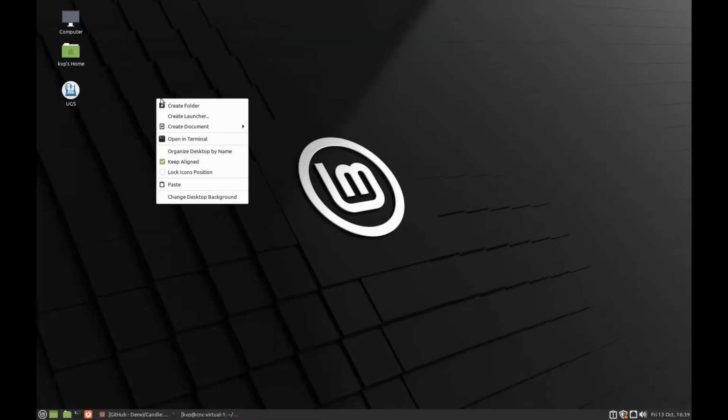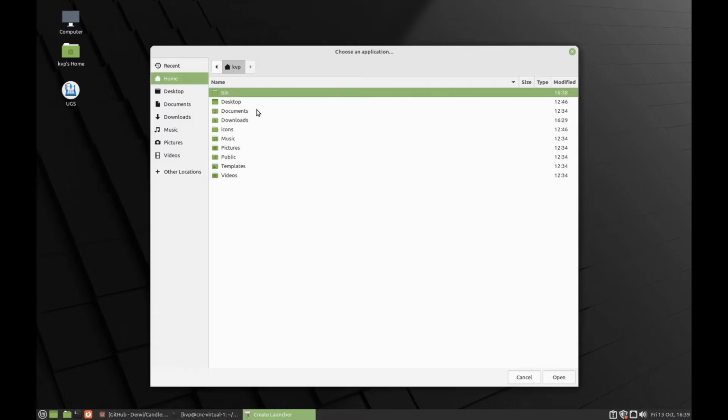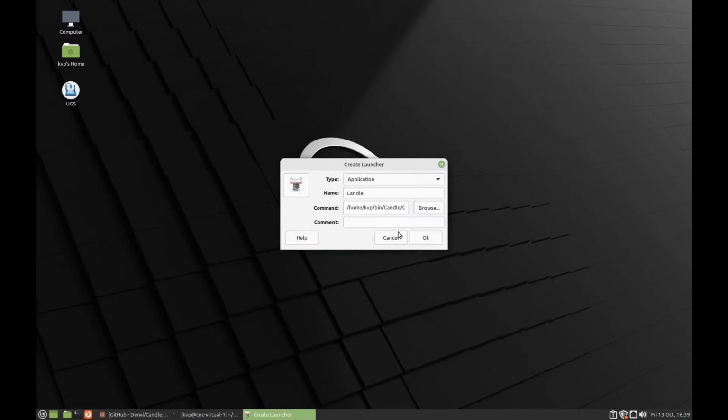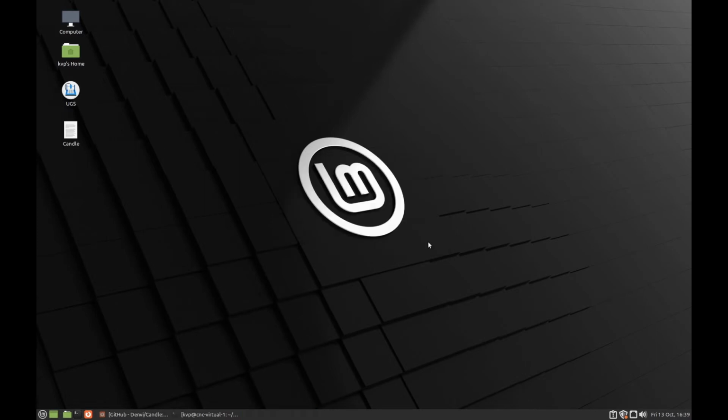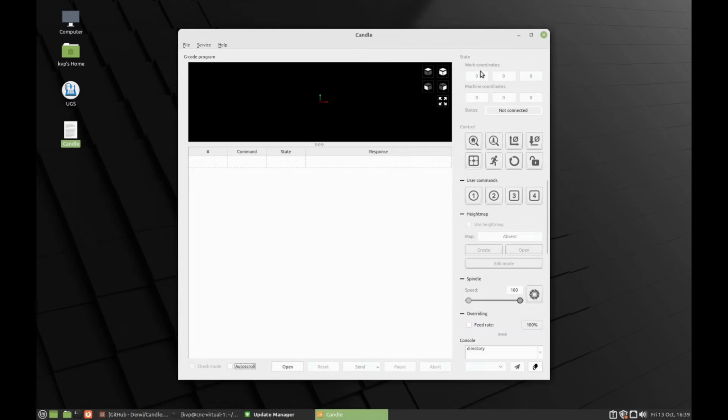And now let's create a launcher for it. Simply call it candle.bin, and there it is. We'll call it candle CNC program. Now if we run it, what happens? And there it is. So we're good to go.